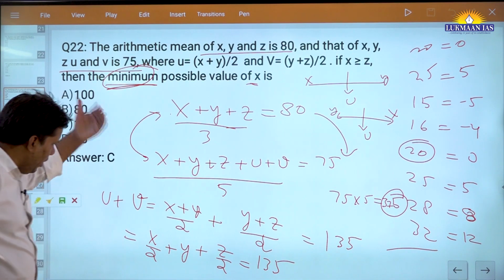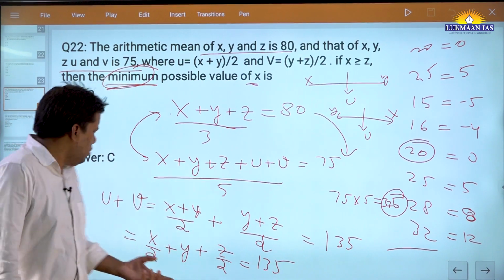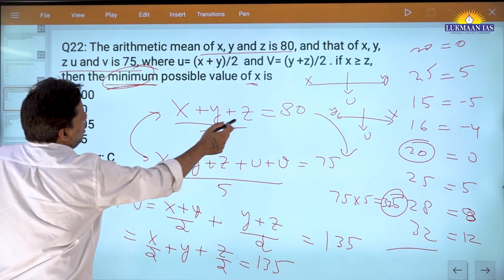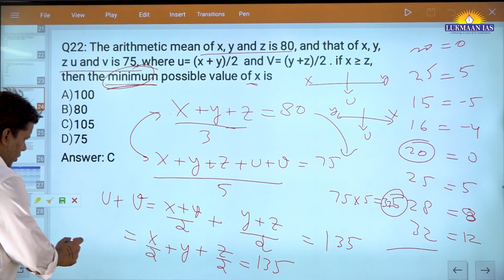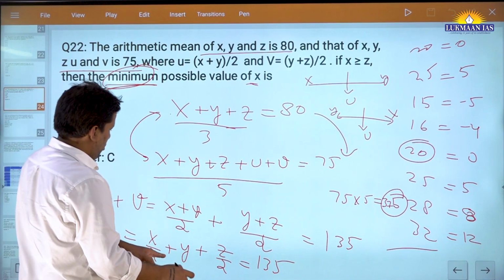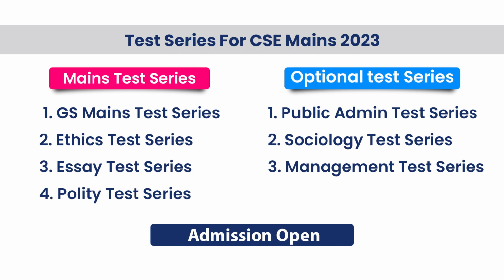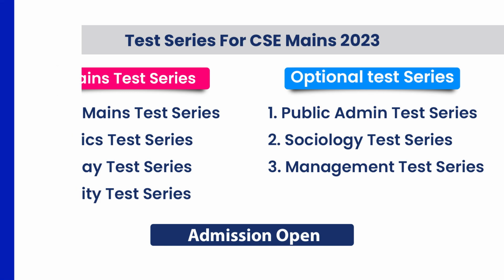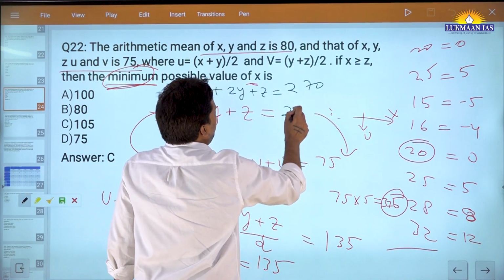Okay, it will come with practice. I have done questions like this many times. It will come naturally to you. Tell yourself, why not use this one and try to find something? So I can write this equation here, x plus 2y plus z is equal to, I'm simply multiplying it by 2, so it will become 270. And I know my x plus y plus z is equal to 240.